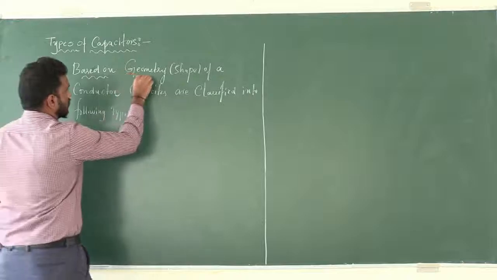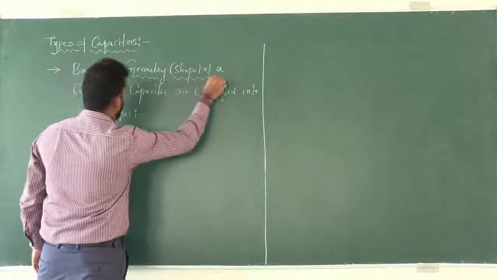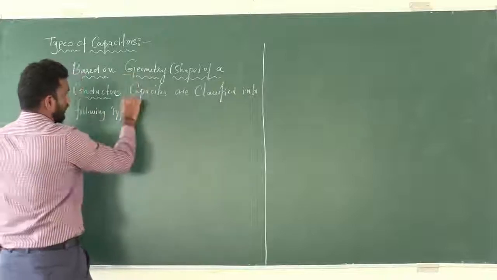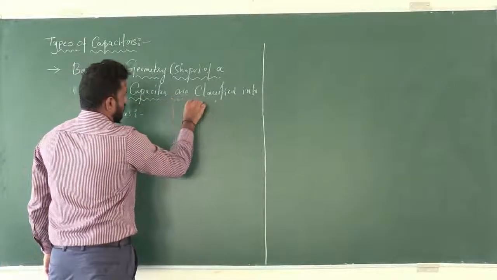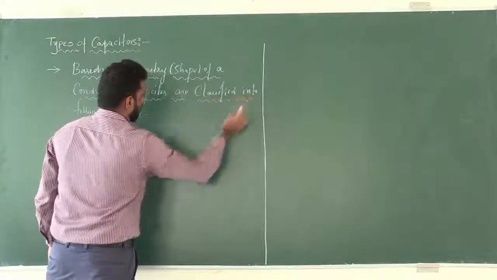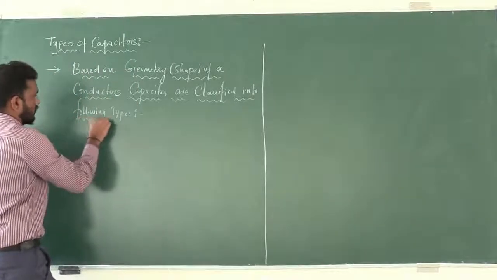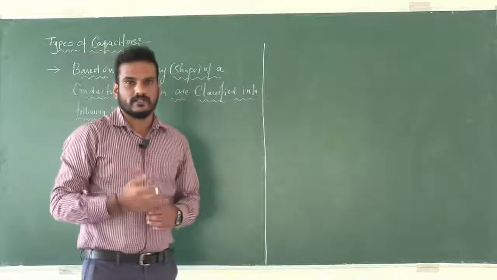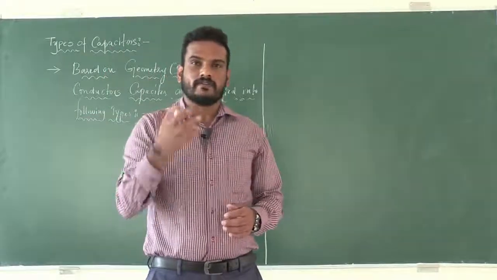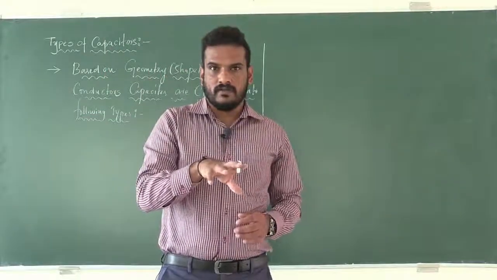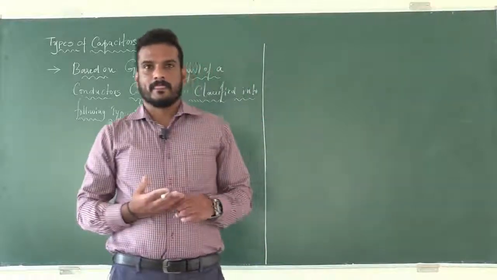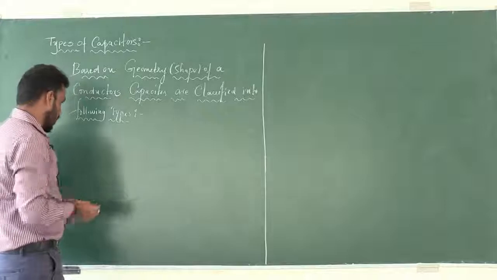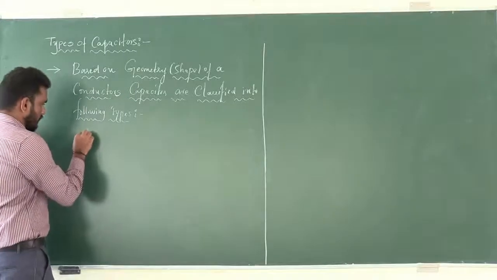Based on geometry of the conductors, which is nothing but shape of a conductor, which means on the basis of the shape of the conductor which we use in the capacitor, the capacitors are classified into following types. First one,